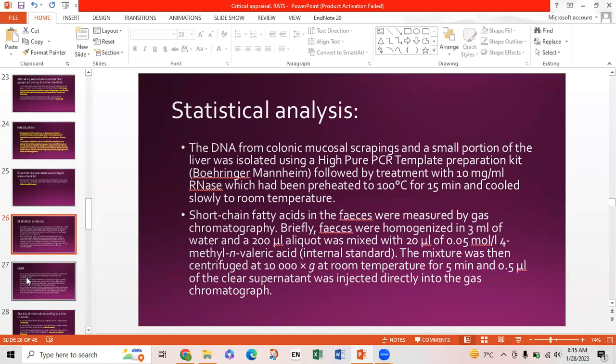Short chain fatty acids in the feces were measured by gas chromatography. Briefly, feces were homogenized in 3 ml of water, and 200 microliters of liquid was mixed with 20 microliters of methyl and valeric acid. The mixture was then centrifuged at 10,000 g at room temperature for 5 minutes. The clear supernatant was injected directly into the gas chromatograph.